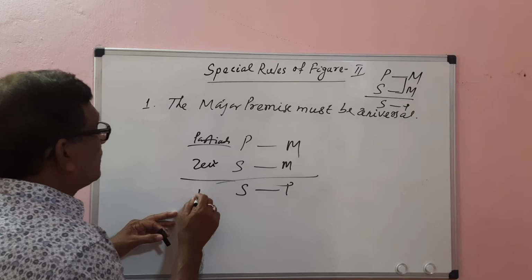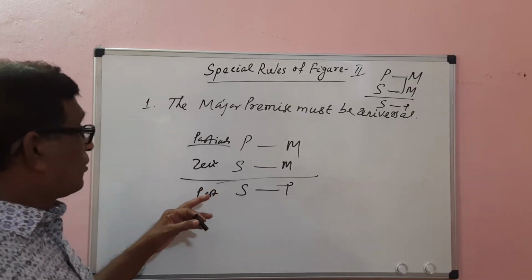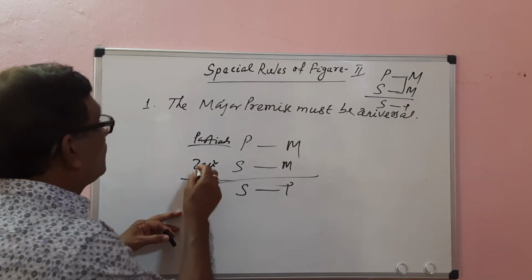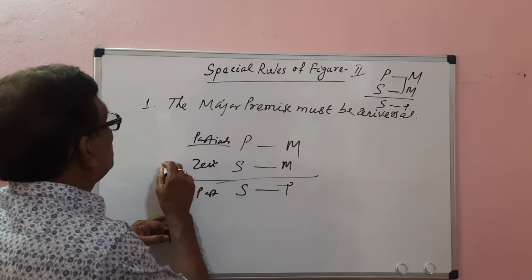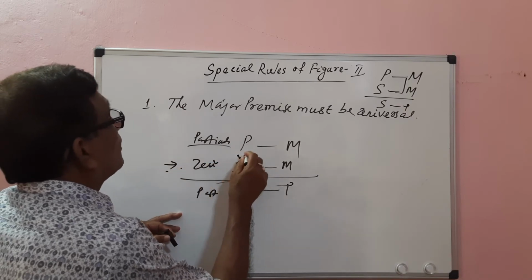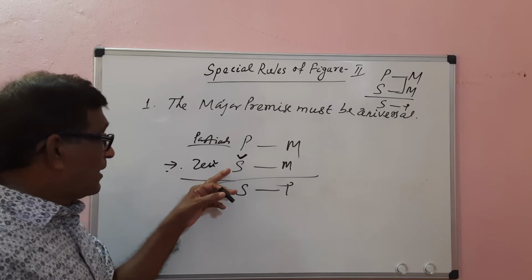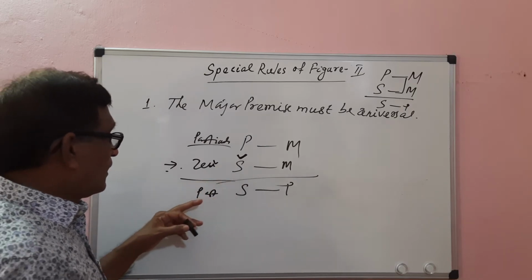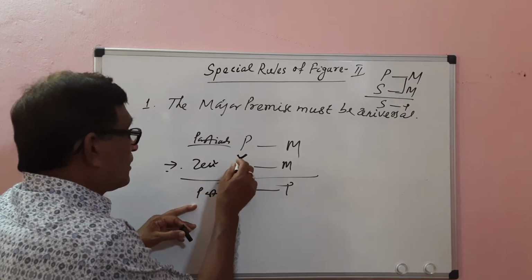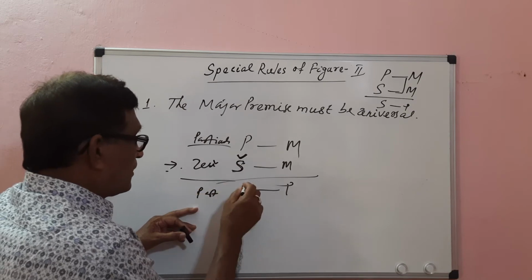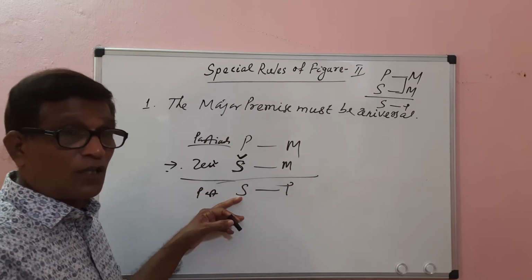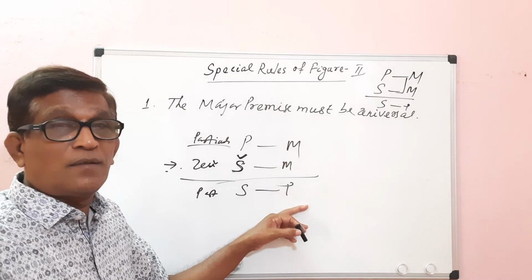The conclusion must be particular. When the minor premise is universal, the minor term is distributed in the minor premise, so it must be distributed in the conclusion in order to avoid the fallacy of illicit minor.